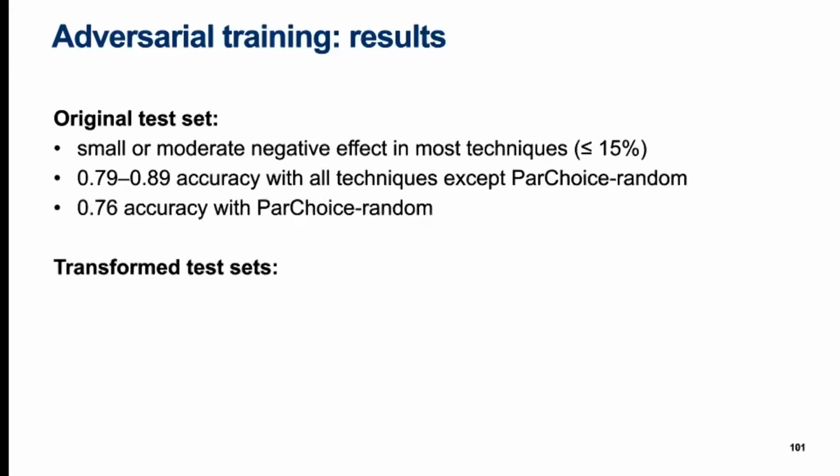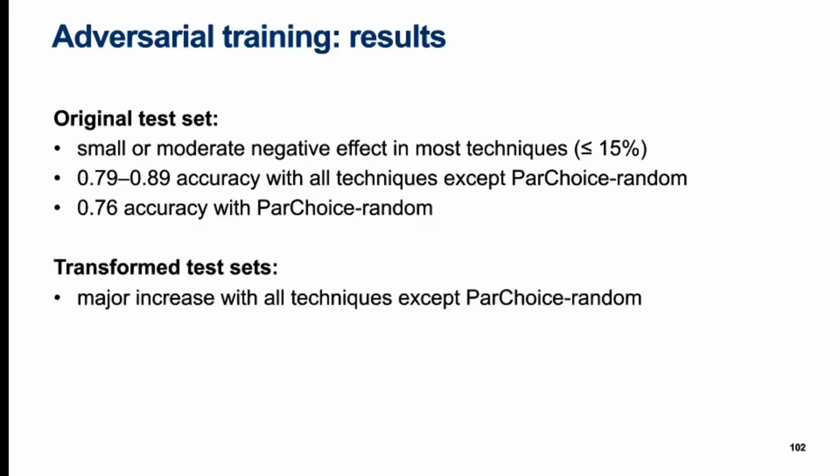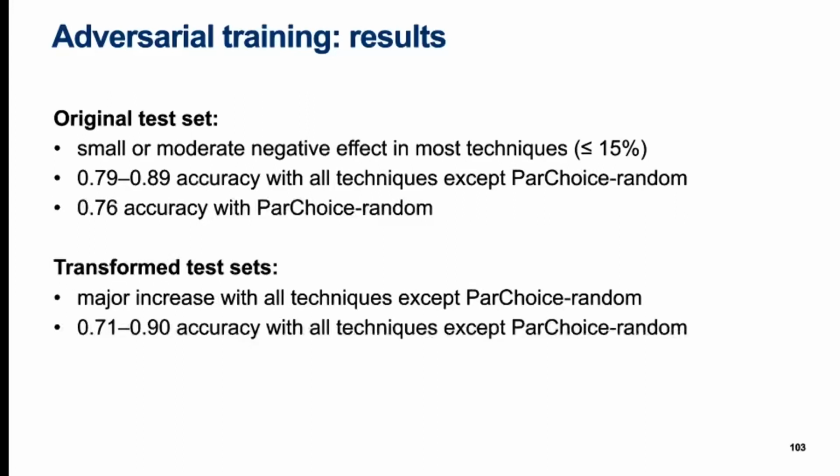We then evaluated profiling accuracy on the transformed test set with the same transformation technique as used for the adversarial training itself. Here we saw a large accuracy increase with all techniques except part choice random. We achieved generally slightly lower but still clearly comparable accuracies to the accuracy on the original non-transformed test set. However, very interestingly, with part choice random, this accuracy goes way down.